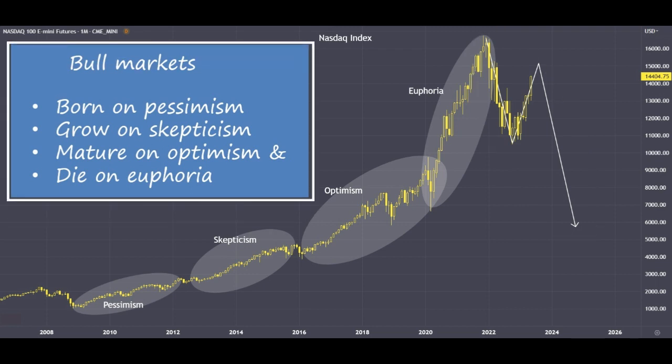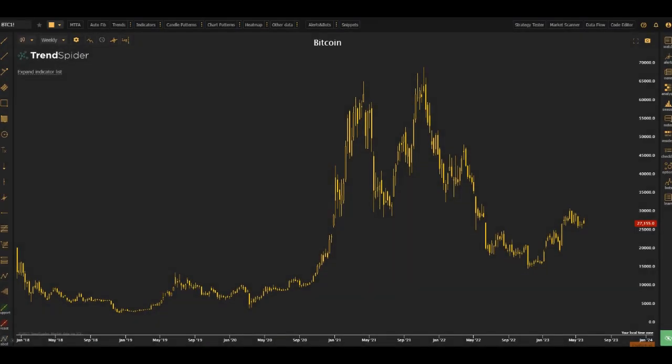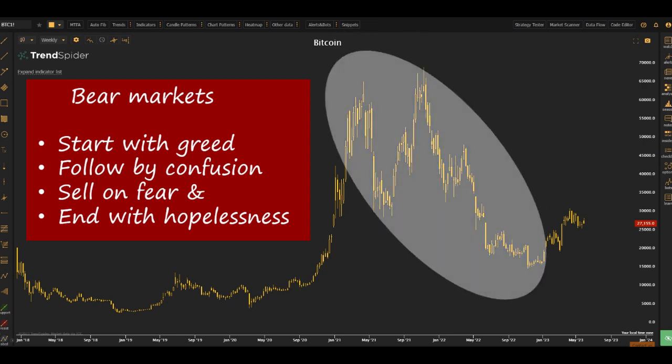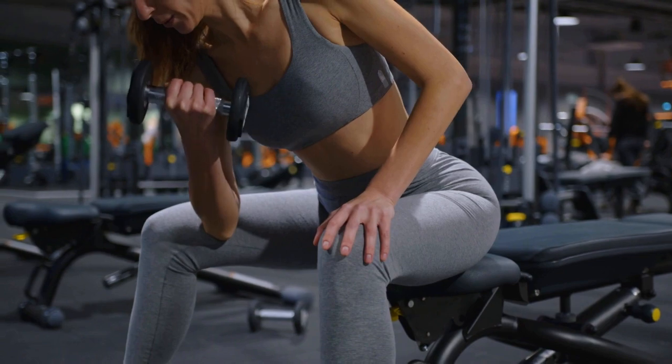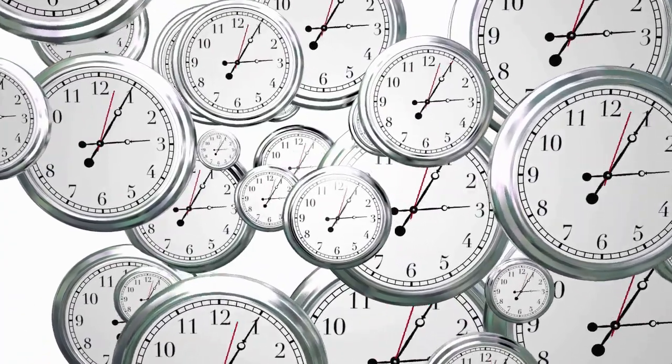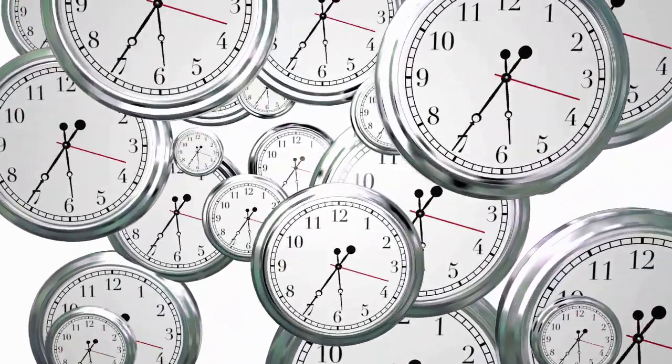Now, this bull statement he made is so profound and very useful, and I came up with this bear statement. A bear market starts with greed, followed by confusion, sell on fear, and ends with hopelessness. And today we will be discussing how to apply this bear progression using the example of Bitcoin or cryptocurrency. And after this tutorial, go ahead and practice this observation in all the markets and other time frames, from weekly to minutes chart. It should work for you.